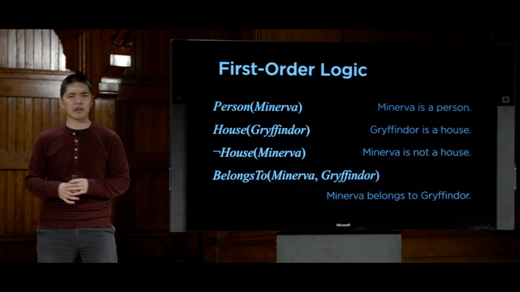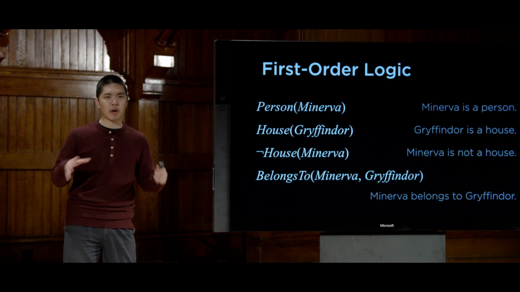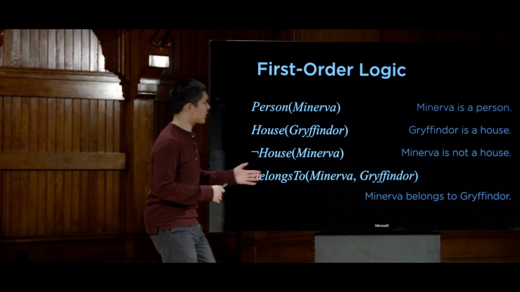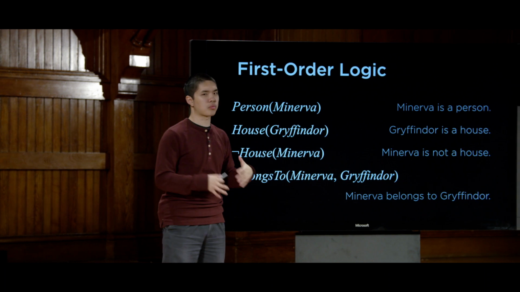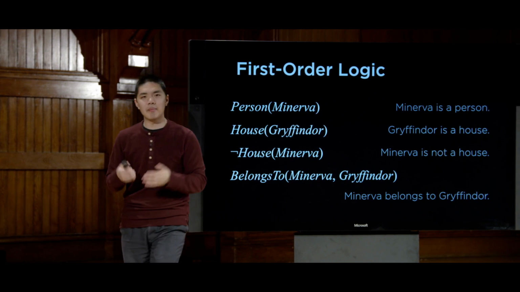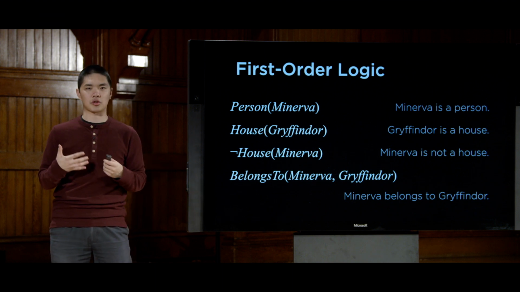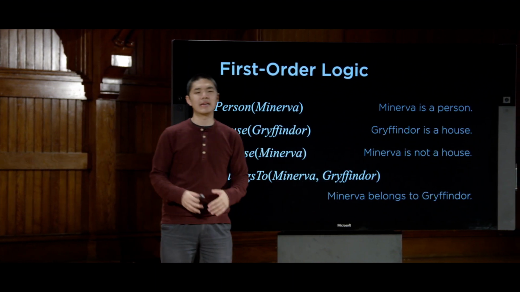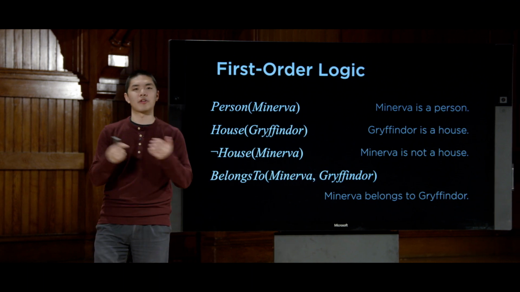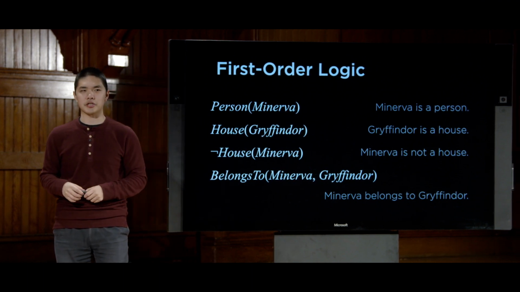So already we can see that first order logic is quite expressive in being able to express these sorts of sentences using the existing constant symbols and predicates that already exist while minimizing the number of new symbols that I need to create. I can just use 8 symbols for people, for houses, instead of 16 symbols for every possible combination of each.